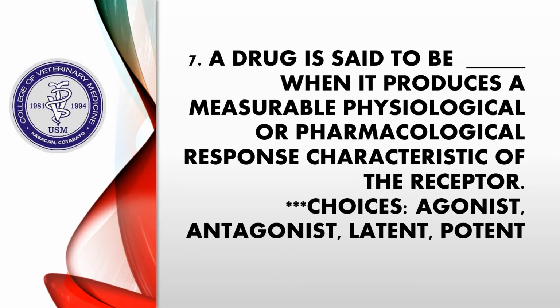Question number 7. A drug is said to be blank when it produces a measurable physiological or pharmacological response characteristic of the receptor. Choices: agonist, antagonist, latent, potent. So the correct answer for this is agonist. So an agonist drug is a drug that produces a measurable effect or response that is characteristic of the receptor. So basically, the agonist will mimic the action of the natural ligand to its receptor.